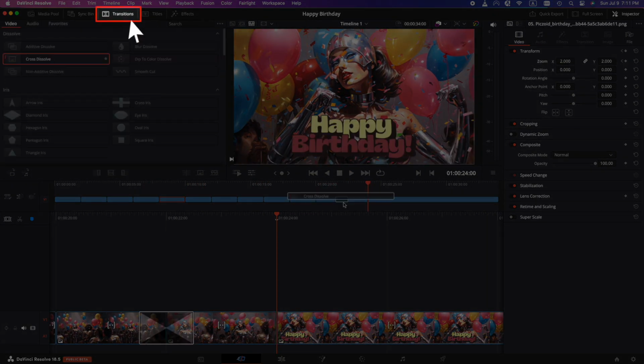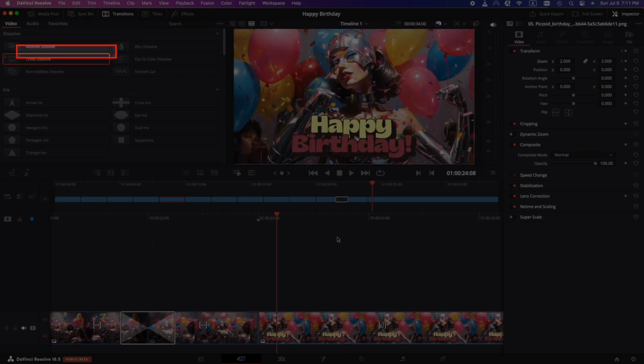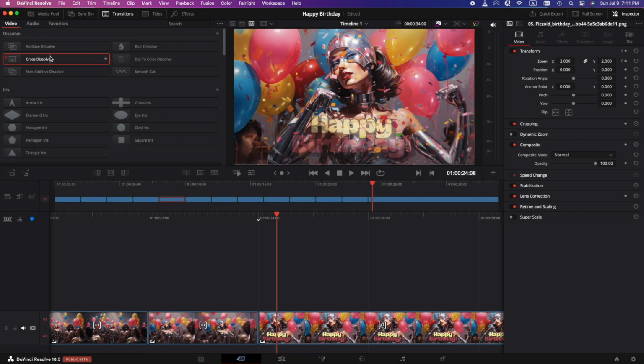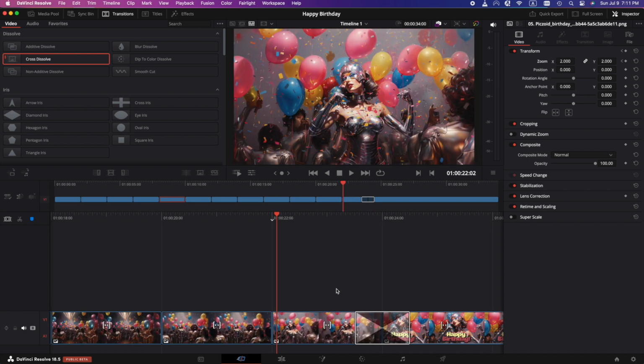And so let's go to transitions. I just want to be fancy here because I don't like the way this happy birthday just kind of pops up out of nowhere. This is the Canva image that we made, and that's a static image. So I'm just going to drag a cross dissolve from the transitions menu down onto the point where that last image meets the one before it.